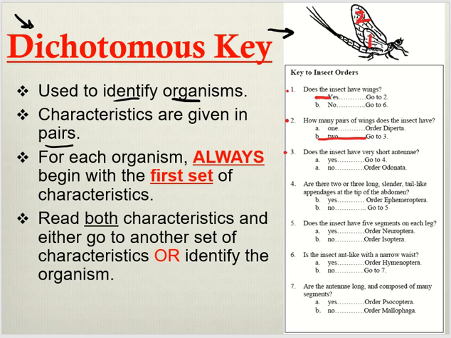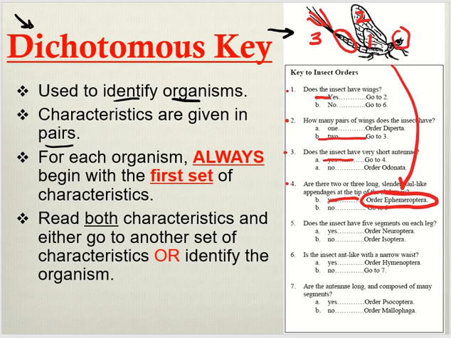Does the insect have very short antennae? Yes, they're right up there. Very little bitty antennas. So what's it say? Go to 4. Are there 2 or 3 long, slender, tail-like appendages at the tip of the abdomen? Yes. There's the abdomen. It has 1, 2, 3. So that's a yes. This is the order it belongs in.